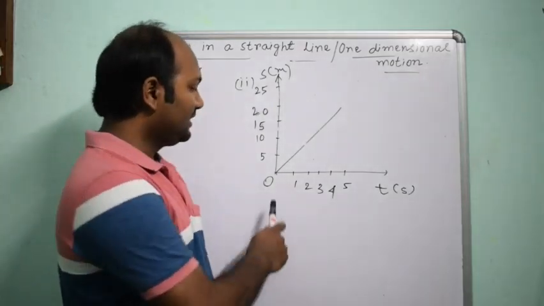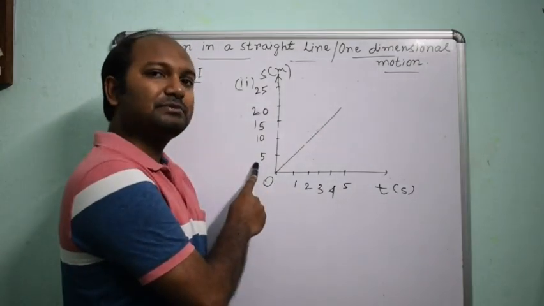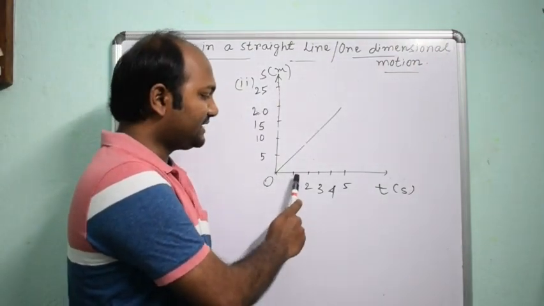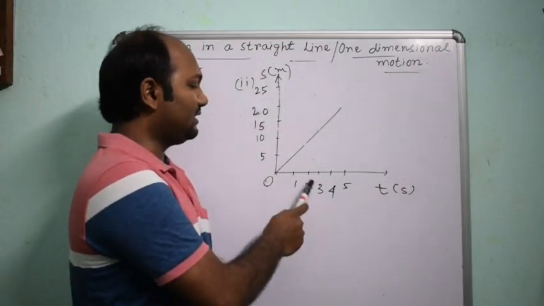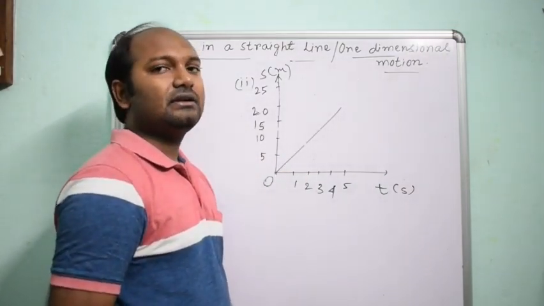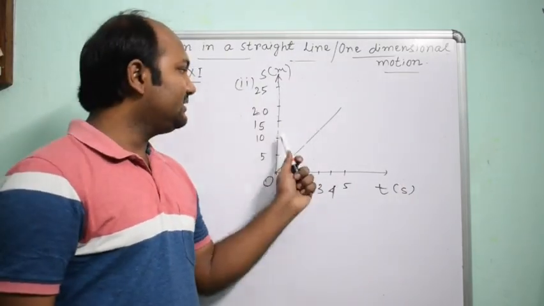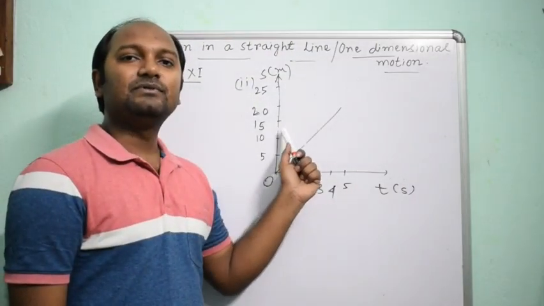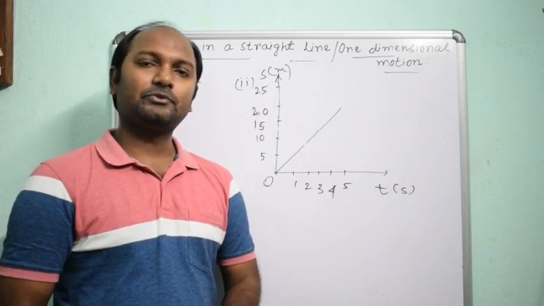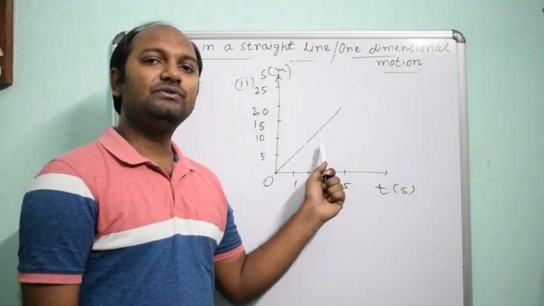So here 0 to 1 second means in 1 second duration the displacement is 5. Next 1 to 2, 1 second duration displacement 5. So in every 1 second interval, see the displacement is 5 meters. So we can say this motion is uniform motion.